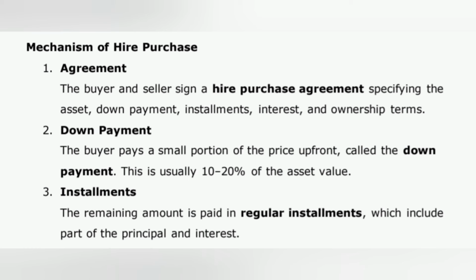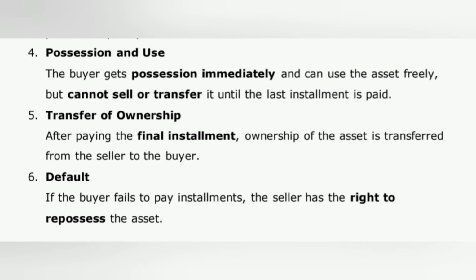3. Installments. The remaining amount is paid in regular installments, which include part of the principal and interest. 4. Possession and use. The buyer gets possession immediately and can use the asset freely, but cannot sell or transfer it until the last installment is paid. 5. Transfer of ownership. After paying the final installment, ownership of the asset is transferred from the seller to the buyer. 6. Default. If the buyer fails to pay installments, the seller has the right to repossess the asset.